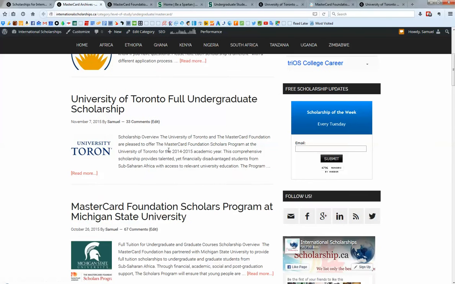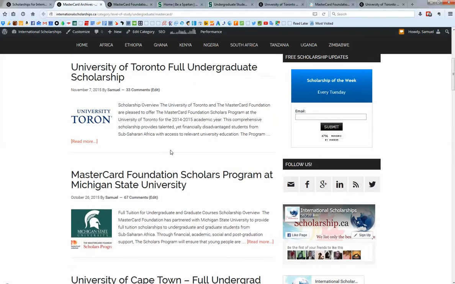Here you see listed a couple of different ones, and I'm just going to highlight these two that you see on the page right now. We're going to start with the MasterCard Scholars Program at Michigan State, and actually this has a graduate option as well. So if you know of someone that wants to be a graduate student, let them know, but we're just going to focus on the undergrad one.